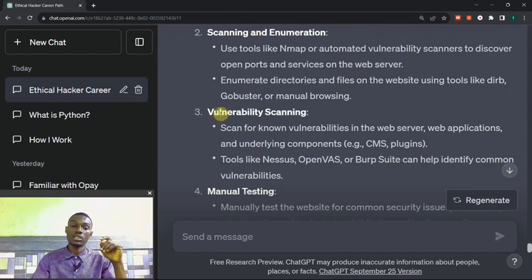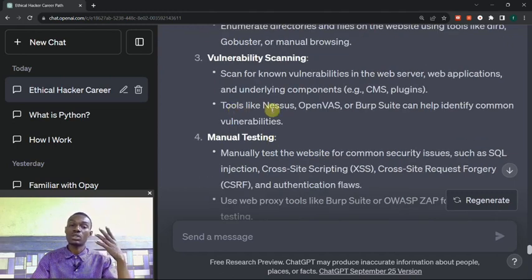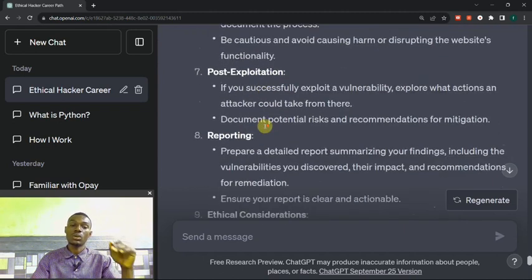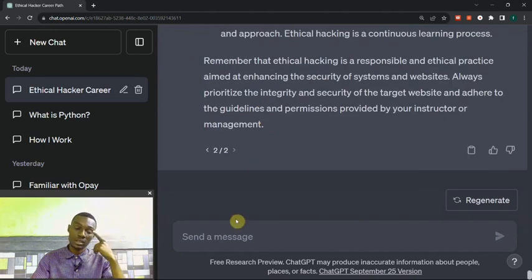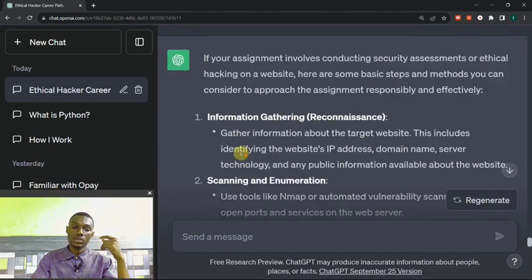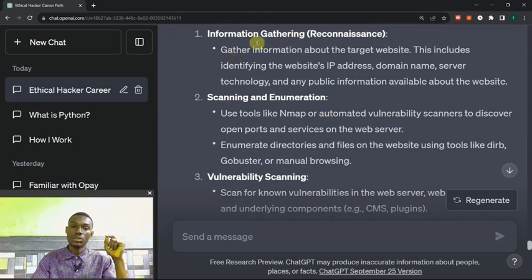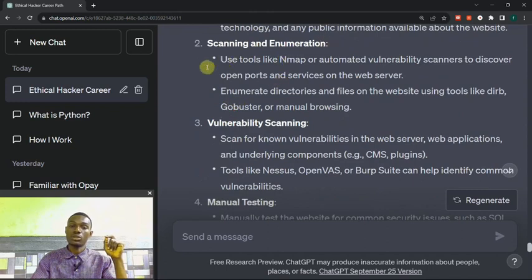The third one says vulnerability scanning: scan for known vulnerabilities in the web server, the web applications, and underlying components, with tools like Nessus, OpenVAS, or this. It's showing you all the tools you need. When we pick the first one, information gathering, you need to gather information about the website. Then scanning and enumeration: use tools like Nmap or automated vulnerability scanners to discover open ports and servers.